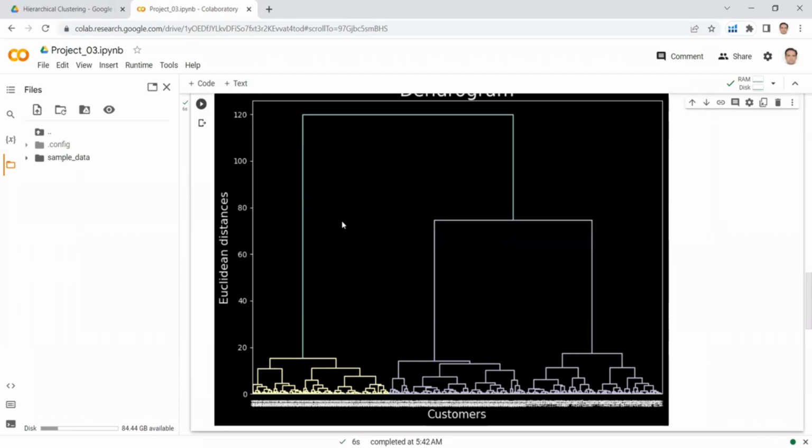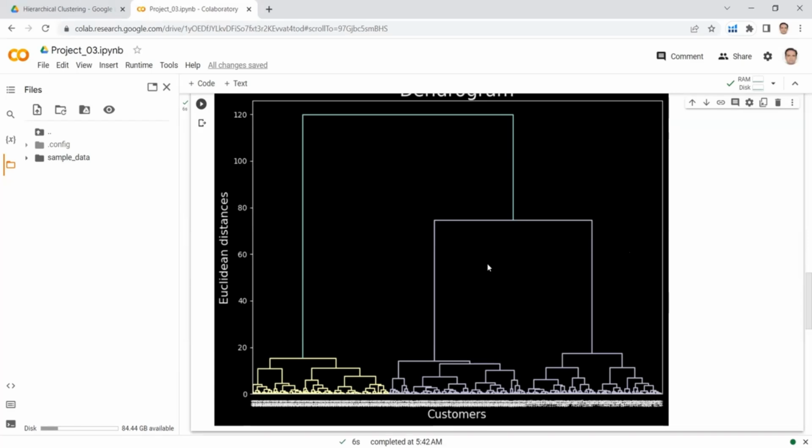Now I have to set a threshold. So this is the vertical line of maximum length. But if I see this horizontal line, and if I extend this horizontal line, it will cross this vertical line. So based on this, I cannot select this vertical line for threshold. Now, the other 2 lines are these lines and these lines. The length of this line is greater than this line. So the question is, can I select this line for thresholding? I can see that there is no horizontal line which interferes with this line. So this line or this line, which are equal in length, can be selected for the thresholding.